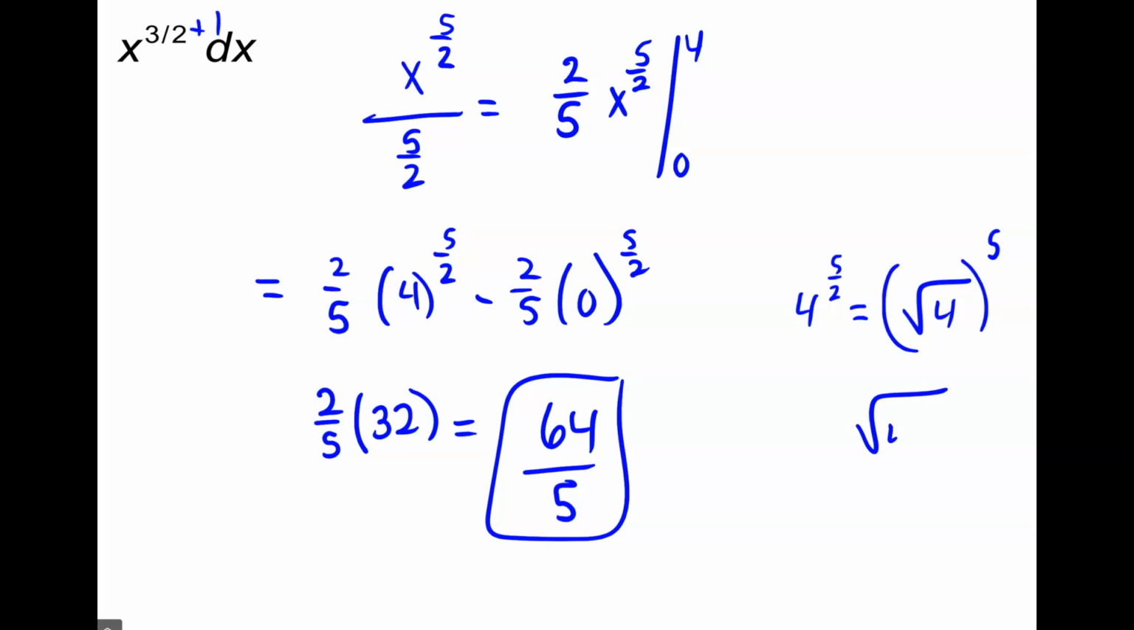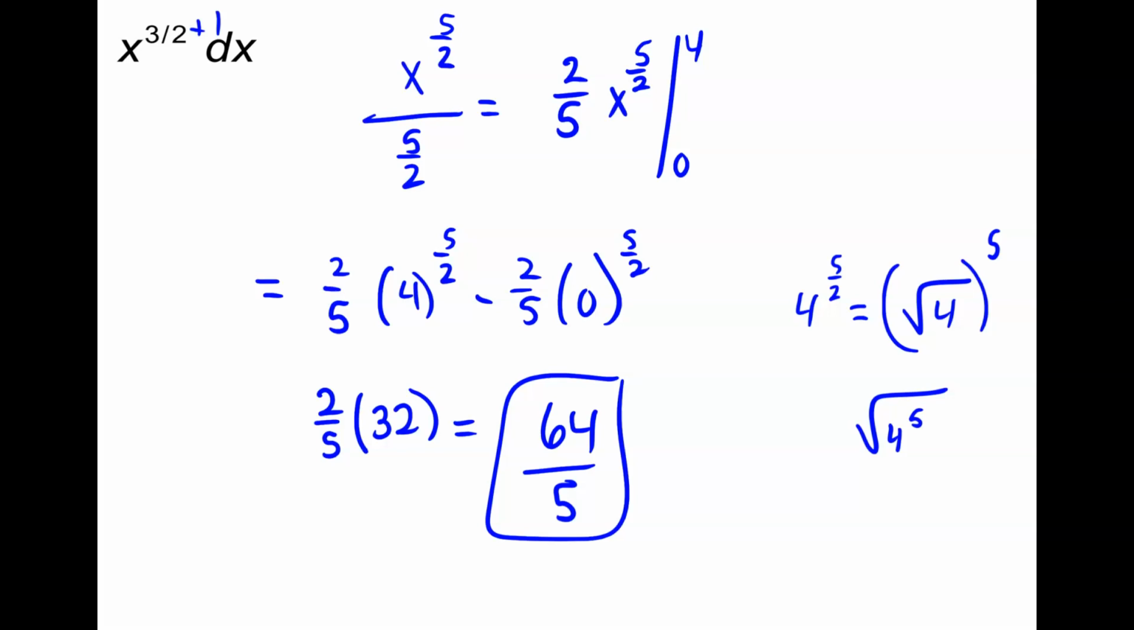So you can have square root of 4 to the 5th. That's the same thing as saying square root of 4 to the 5th power, because it doesn't matter which part of the exponent you do first. You can take the square root and then to the 5th power, or you can do the 5th power and then square root.